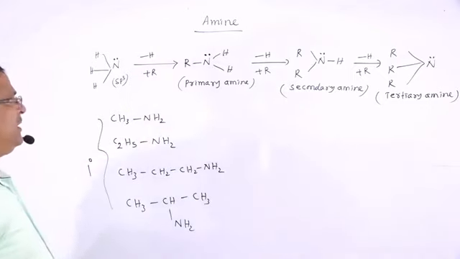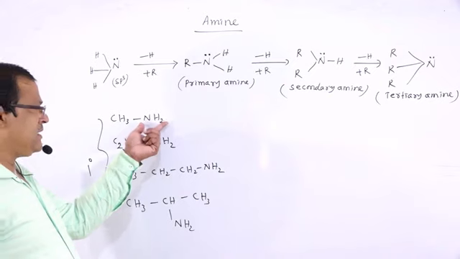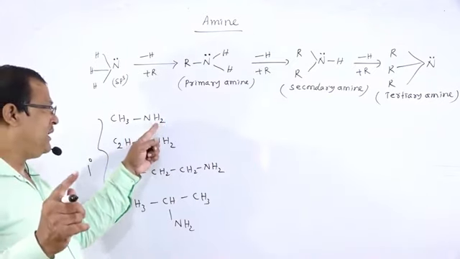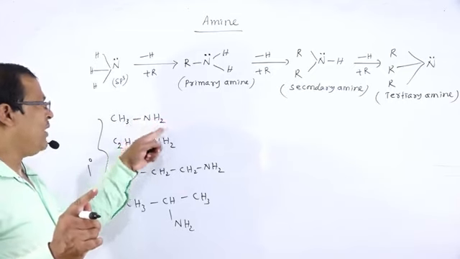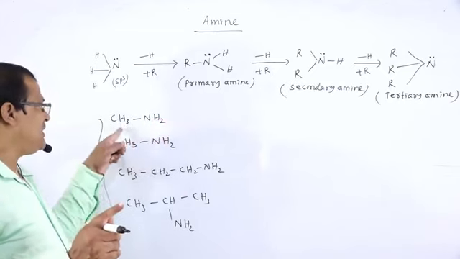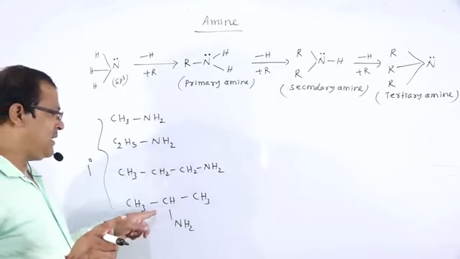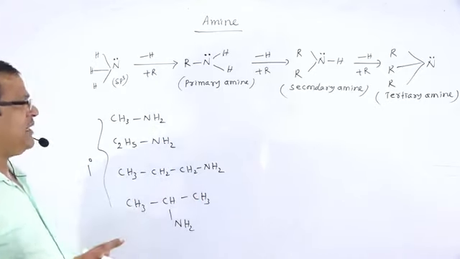Why primary amine? Because in NH3, one hydrogen atom of ammonia is replaced by an alkyl group. One hydrogen atom replaced by an alkyl group is known as a primary amine.